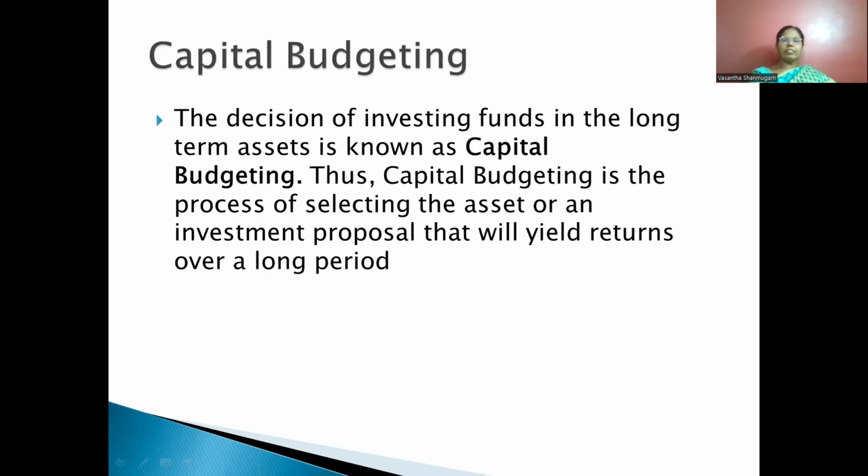Here the decision of investing funds in a long-term asset is known as capital budgeting. So now you can understand simply: when you make an investment in long-term assets, we have to assess or evaluate the value of the investment. Value of the investment means you have to evaluate the risk as well as the return associated with that particular investment. That is one of the important aspects of capital budgeting. Capital budgeting is the process of selecting the asset or investment proposal that will yield returns over a long period.